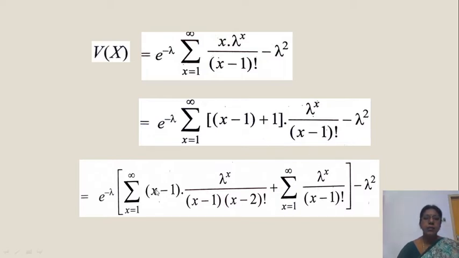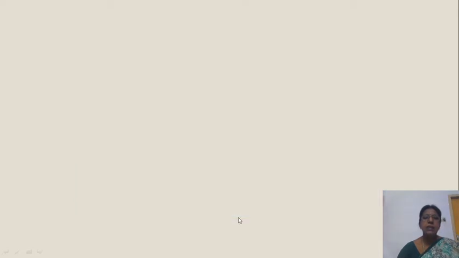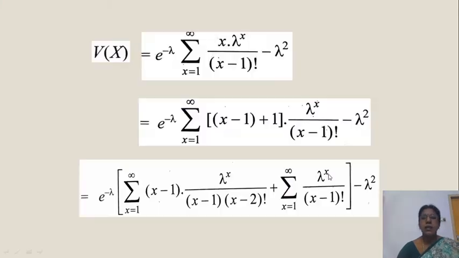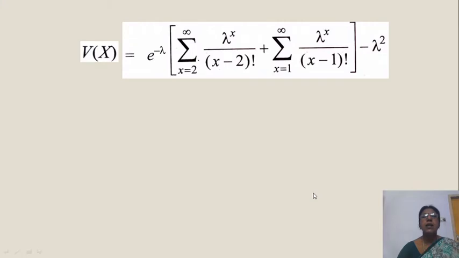So you cancel this x minus 1 here. Cancel this x minus 1 in the first term. You get x minus 2 factorial is there. And the last term as it is. Second term as it is in the bracket, last term as it is. You get like this. Put y is equal to x minus 2.